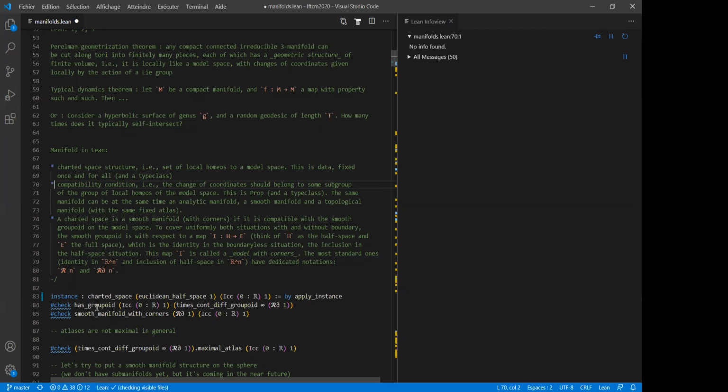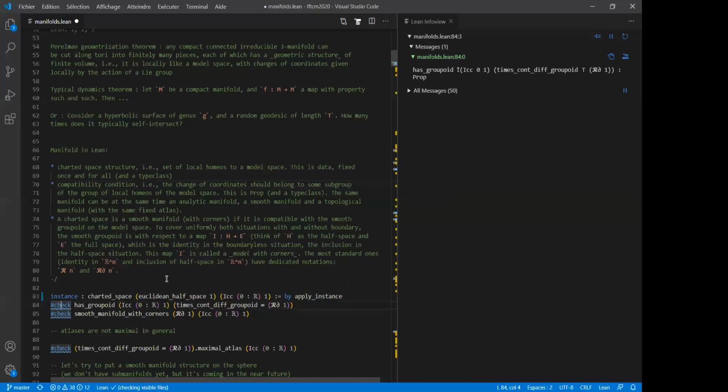So here, the charted space, the charts are fixed, and having a groupoid is a proposition. It tells you that whenever you change charts, you belong to this groupoid. So you can see here that this assertion that you have a groupoid, it's just a proposition.